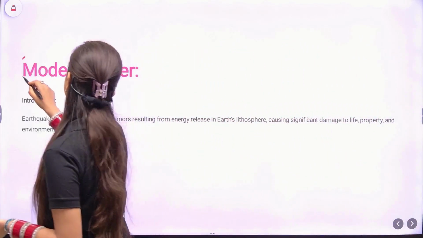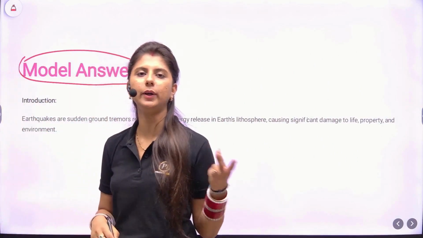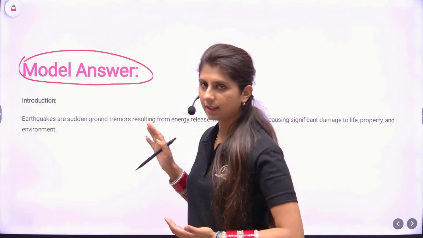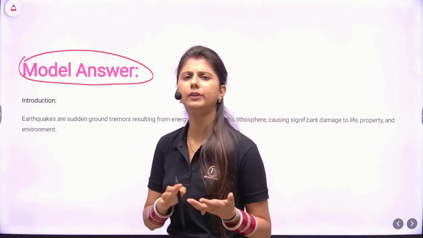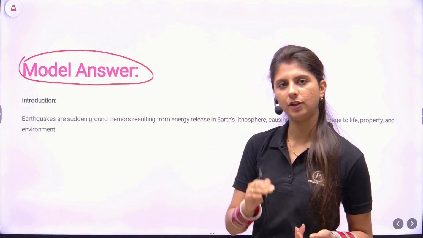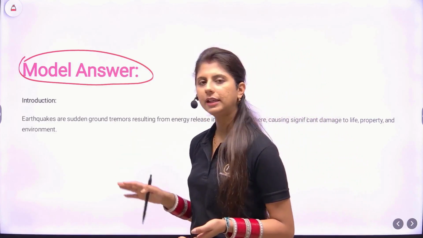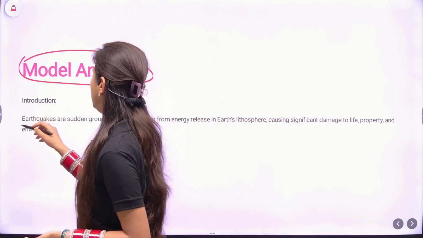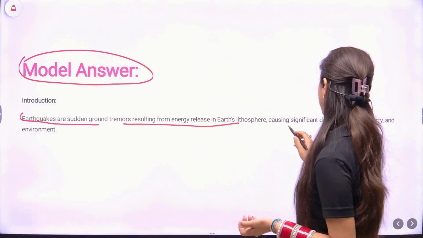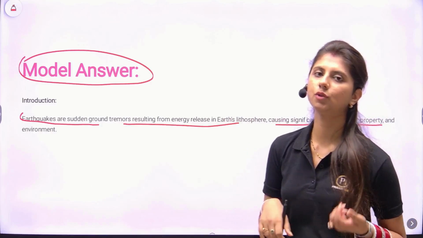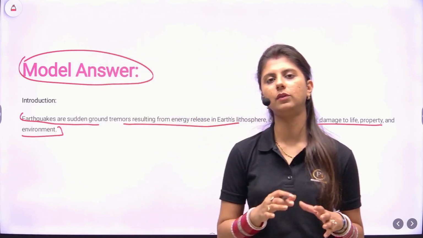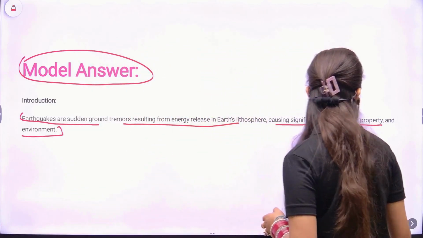Model answer, of course, as I always say, always follow the intro, body, conclusion approach. Divide the word limit accordingly. Now, since this is a 15-mark question, and usually I tell in a 15-mark question you can write 2 lines in introduction, but here we have a number of dimensions to address in the body, so we'll keep the introduction short and simple. Earthquakes are sudden ground tremors resulting from energy release in the Earth's lithosphere, causing significant damage to life, property and environment. We have just given some insights about the topic, kept it very brief.